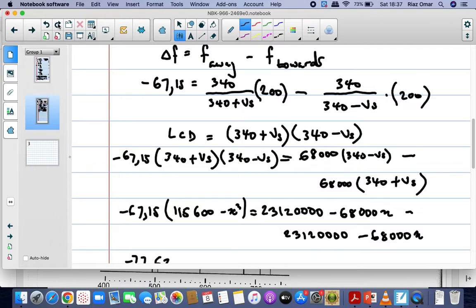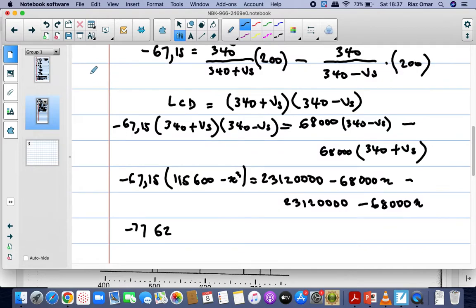So then if you multiply it out again, 67,15 times 115,600, we'll get 77,6254 minus 67,15 Vs squared. Now, instead of Vs squared, I've used x squared because of the maths, but you should use Vs squared.